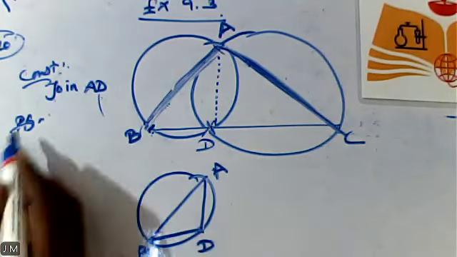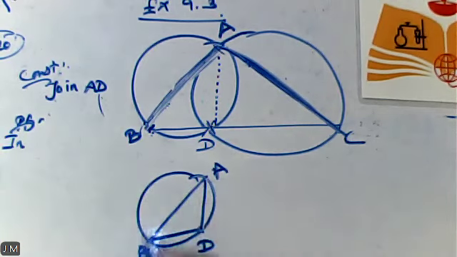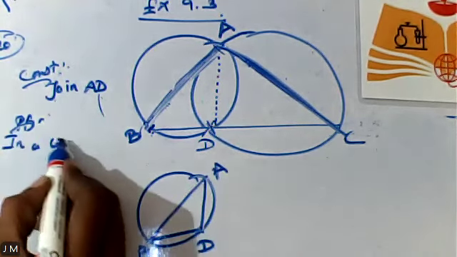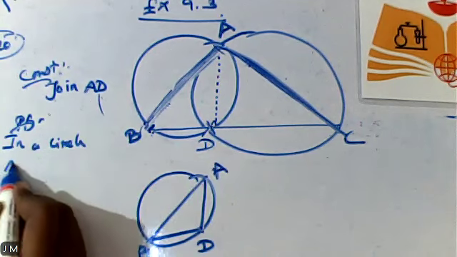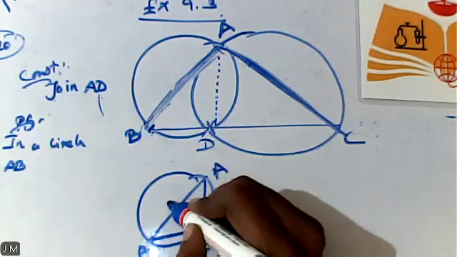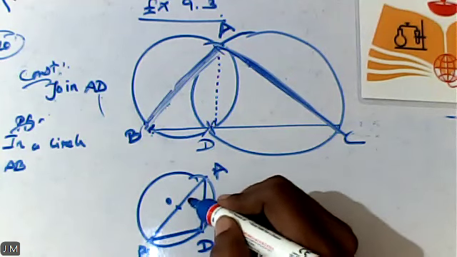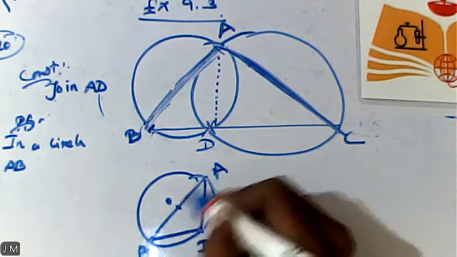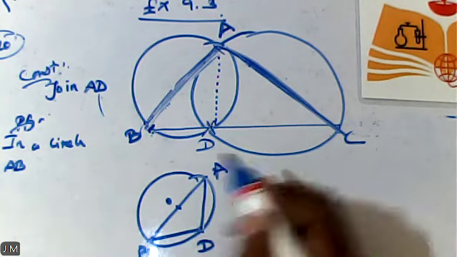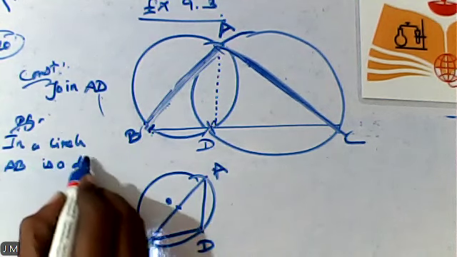So AB is what in a circle? Simply I can plot a point O. Can you guess what AB can be? AB is my diameter. Yeah, AB is a diameter.